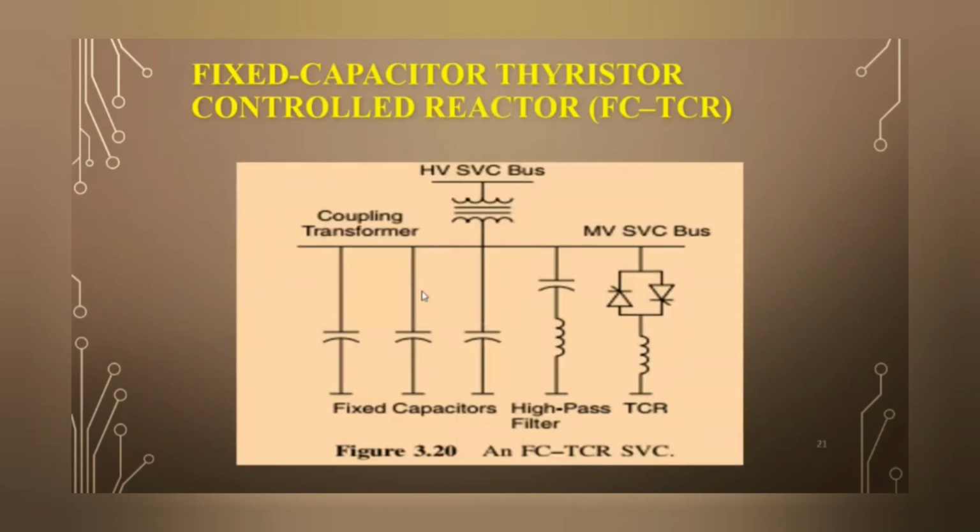So this is the basic diagram of an FC-TCR. Here this is your TCR. Across the TCR, the fixed capacitor is connected. This is a filter to eliminate the harmonics.